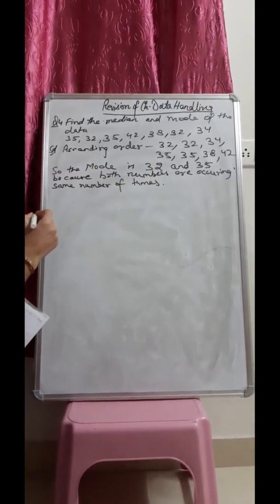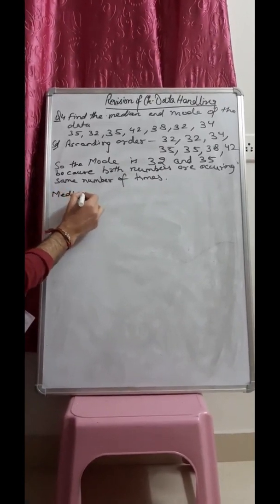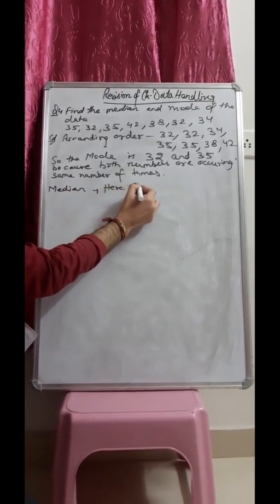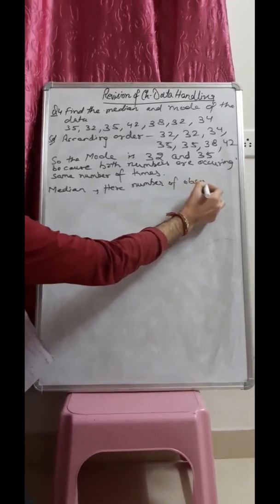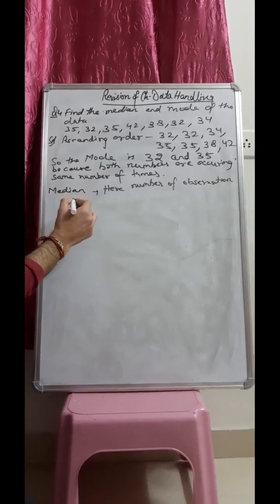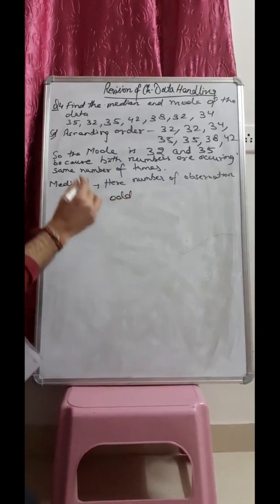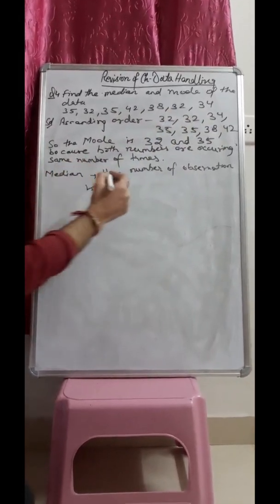So now to find out a median, here the number of observations is odd. Why odd? 1, 2, 3, 4, 5, 6, 7. So 7, that is an odd number.